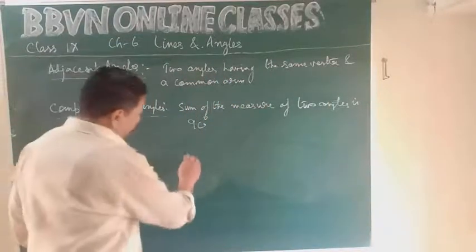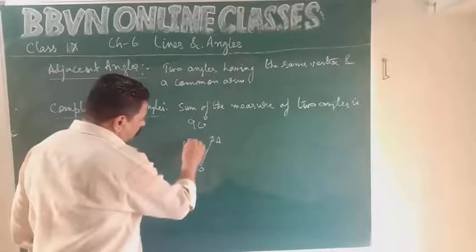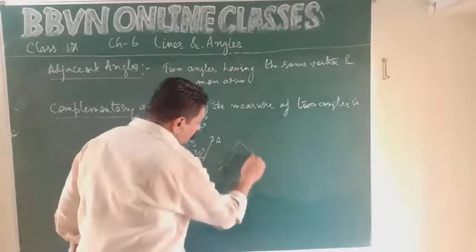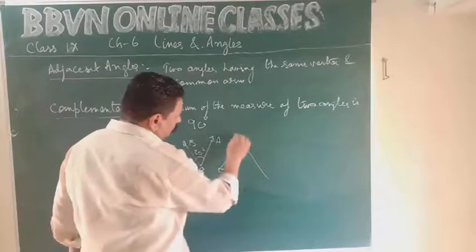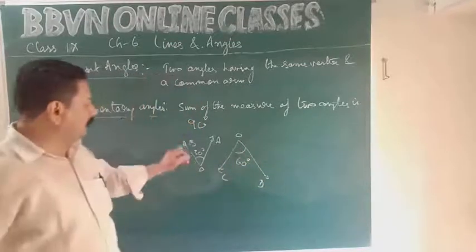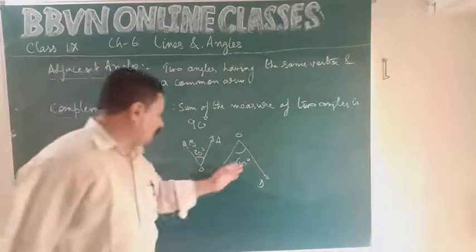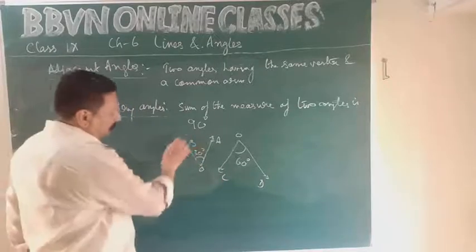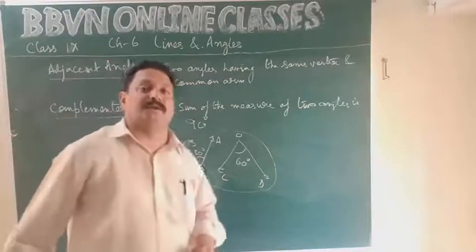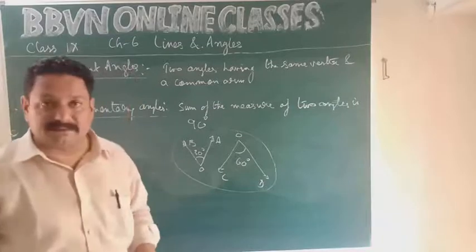For example, angle AOB measures 30 degrees, angle COD measures 60 degrees, sum of their measures is 90 degrees, together they form a pair of complementary angles. Angle AOB and angle COD form a pair of complementary angles.